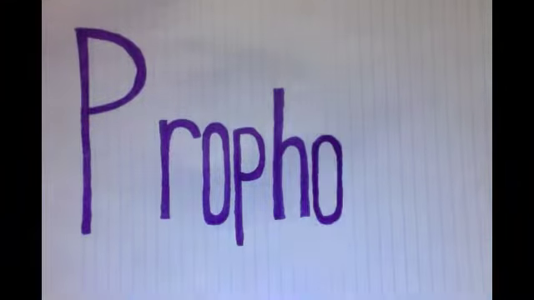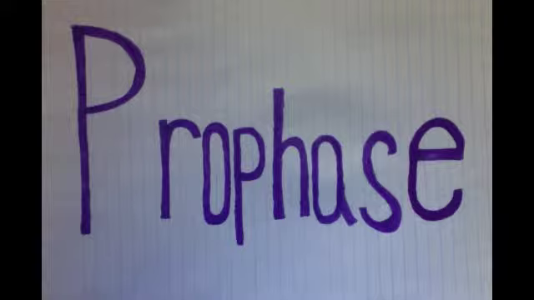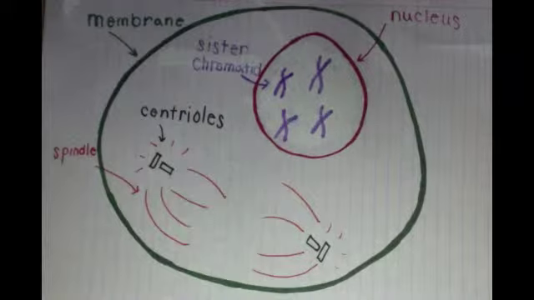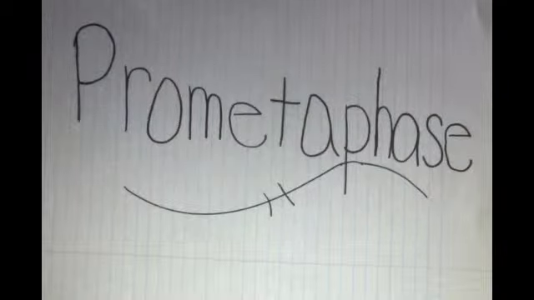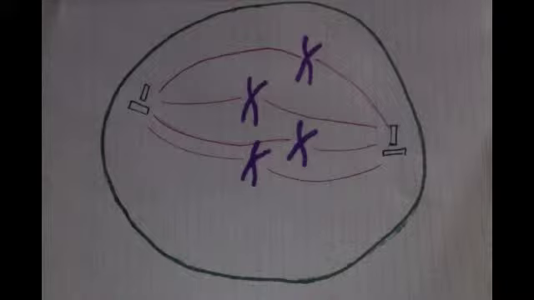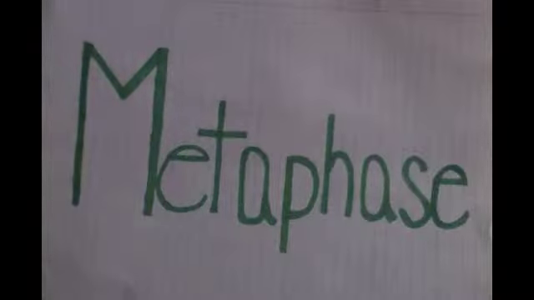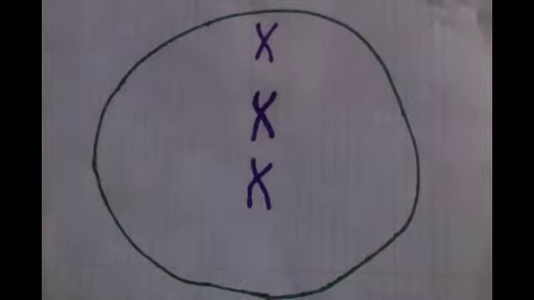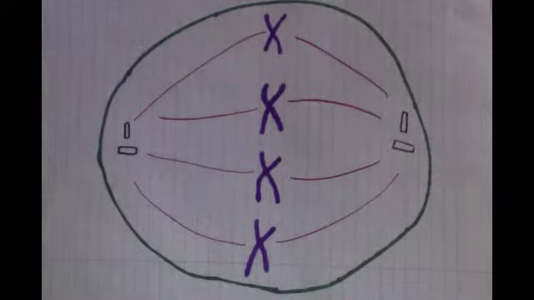Prophase. Chromosomes condense, nucleoli and ribosomes disappear, and the mitotic spindle begins to form. During prometaphase, chromosomes condense even more. Kinetochores are developed by each chromatid and attached to spindle fibers. During metaphase, chromosomes line up in the middle of the cell or at the metaphase plate. They are moved by motor proteins.